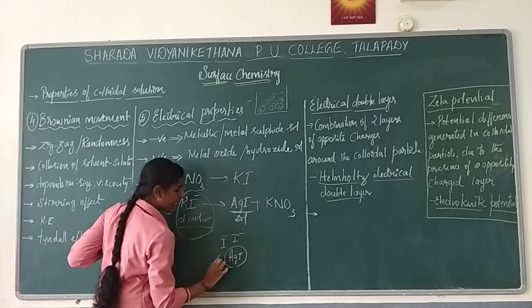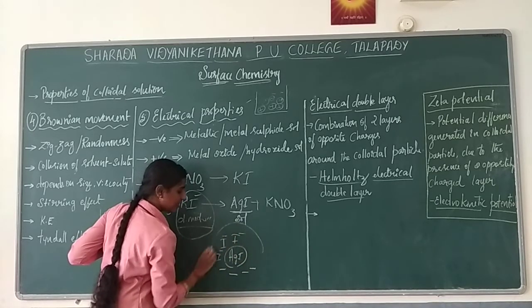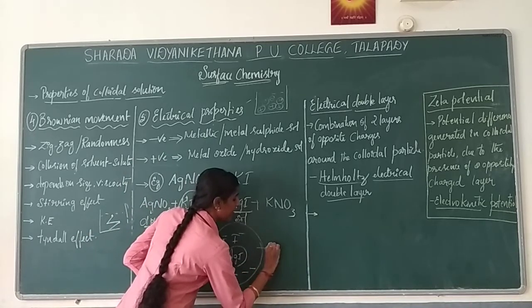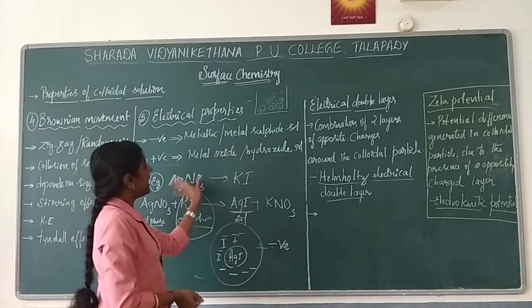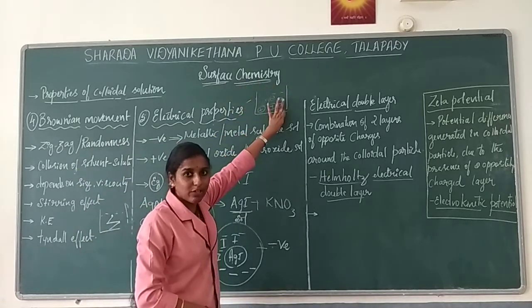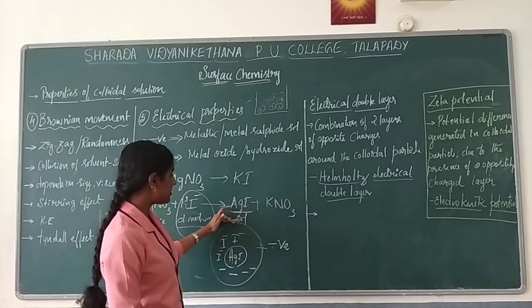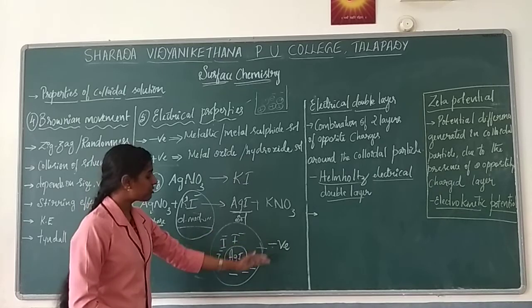What is the charge of I minus? It is negatively charged, so we can say this salt is negative. So when you mix AgNO3 with potassium iodide, the salt you get is a negative salt.